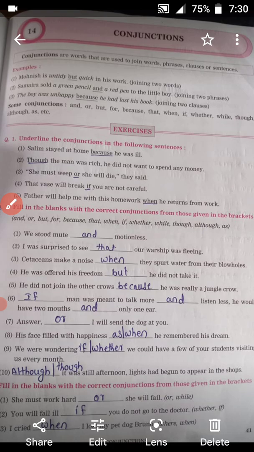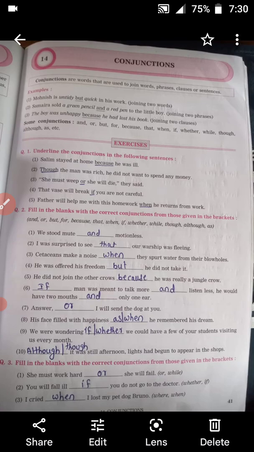We stood mute dash motionless. So we will use and here. We stood mute and motionless. After that, I was surprised to see dash our worship was playing. We will use that here.